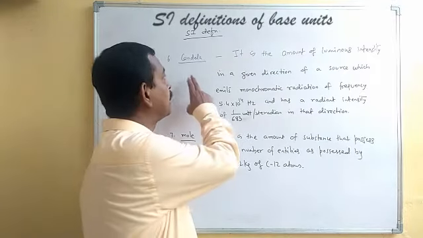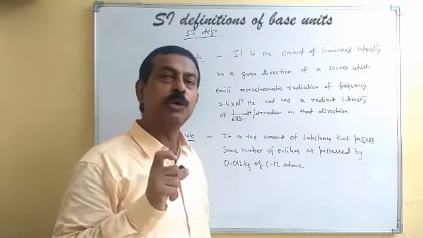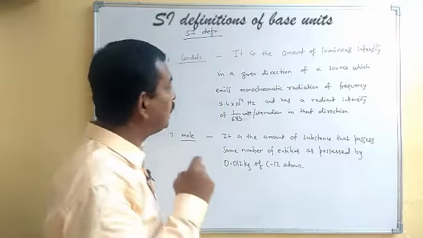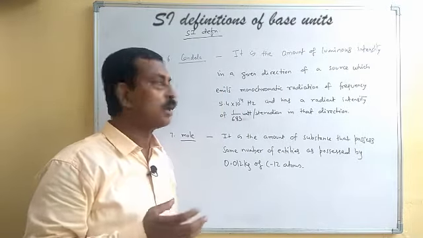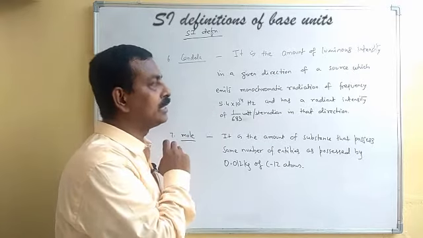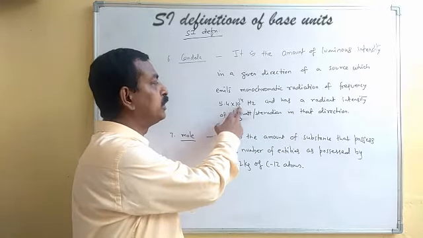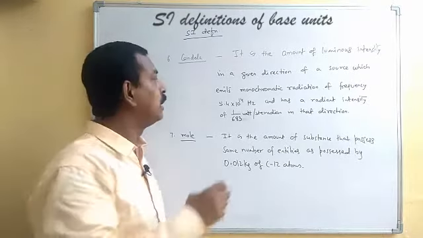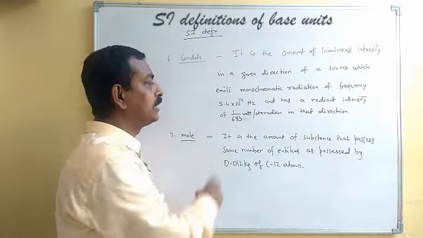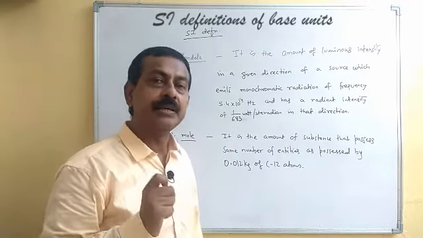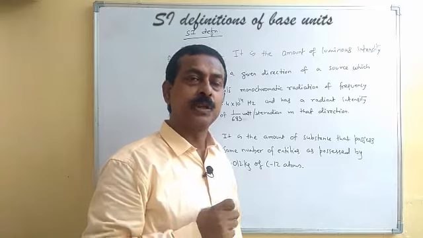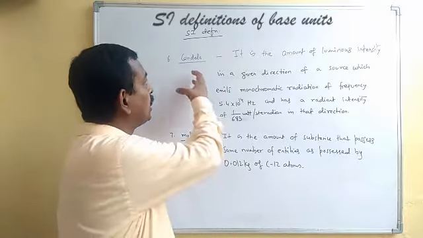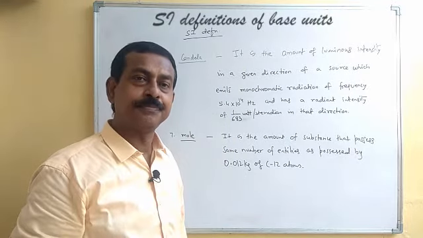Now, the SI definition of candela. This is the unit of luminous intensity. It is the luminous intensity in a given direction of a source which emits monochromatic radiation of frequency 5.4 into 10 to the power 14 Hertz and has a radiant intensity of 1 by 683 watt per steradian in that direction. So that much luminous intensity, we call 1 candela.